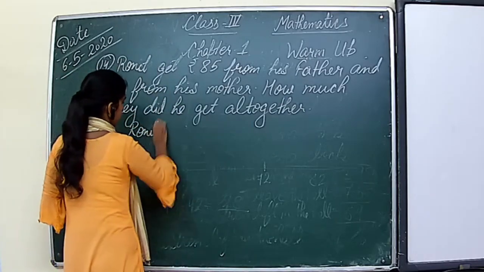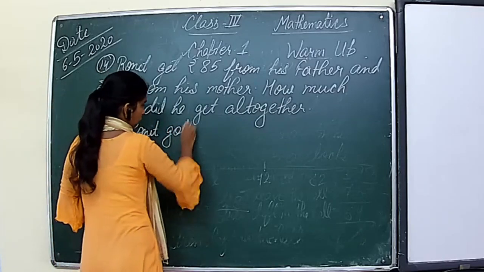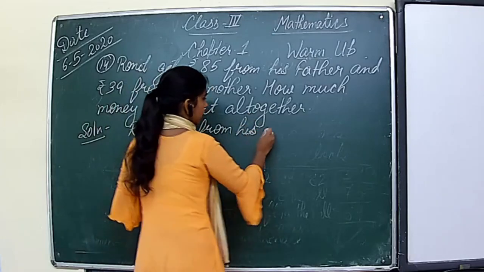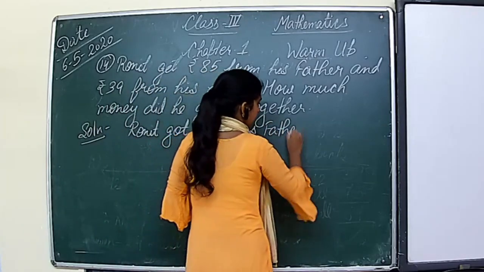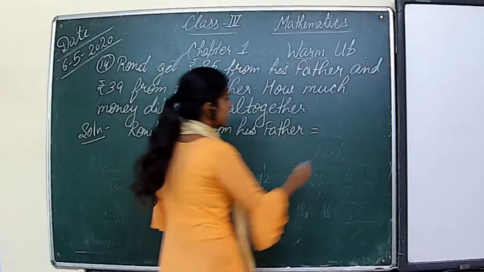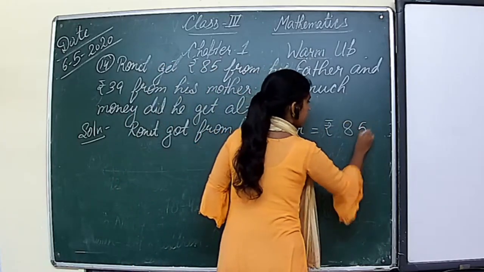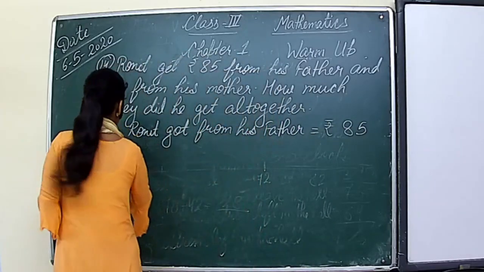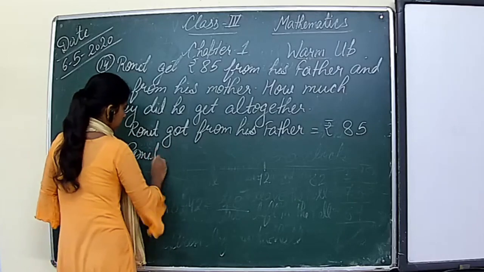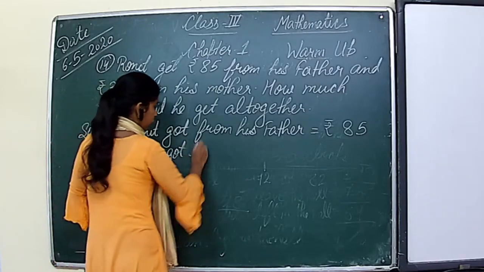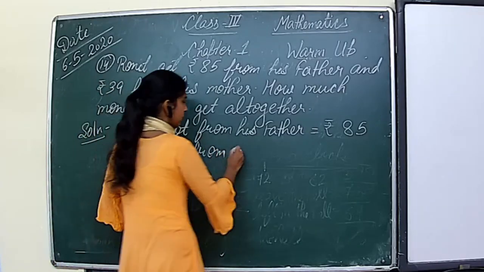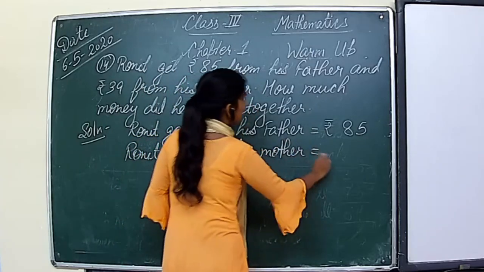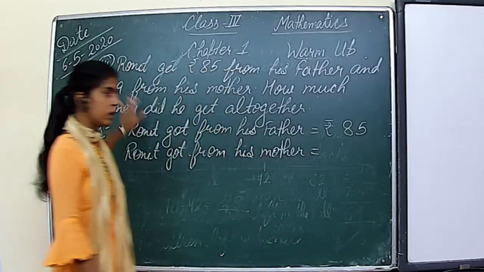Ronit got from his father is equal to rupees 85. Next, Ronit got from his mother is equal to rupees 39.